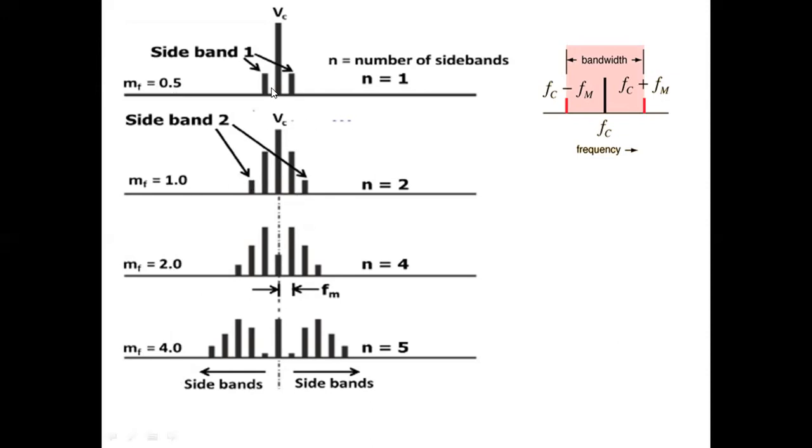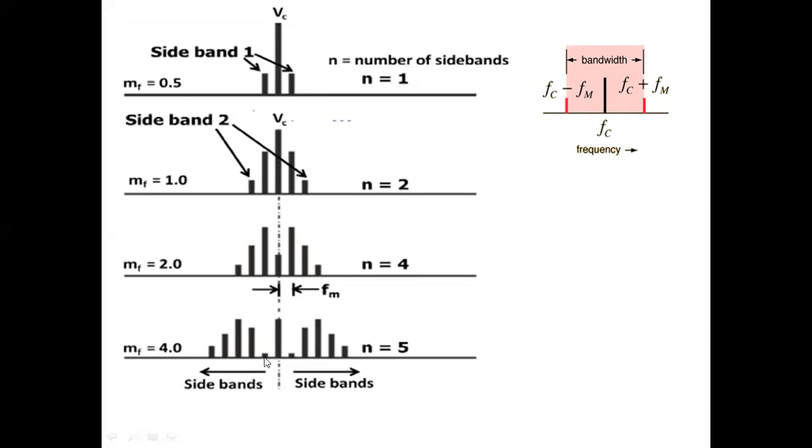See here, the bandwidth is equal to just the difference between these 2 sidebands. Here the bandwidth is equal to the difference between these 2 sidebands. Here the bandwidth is equal to the difference between the third pair of sidebands, the fourth pair of sidebands for modulation index equal to 4, the fifth pair of sidebands, and so on. So we have n number of sidebands, 1, 2, 3, 4, 5 on the right side here, and 1, 2, 3, 4, 5 on the left side here.